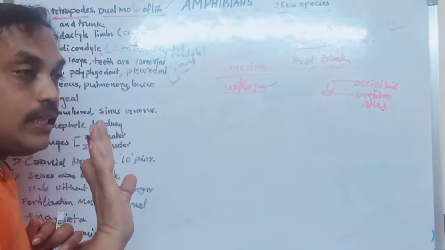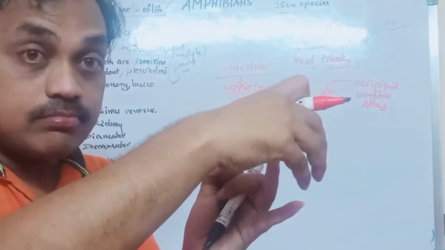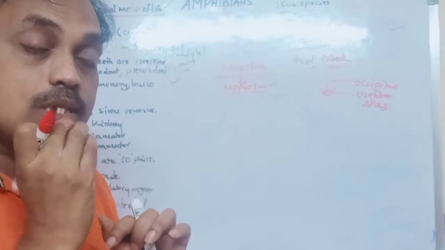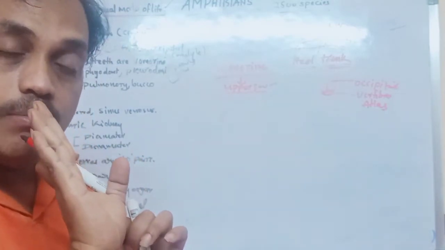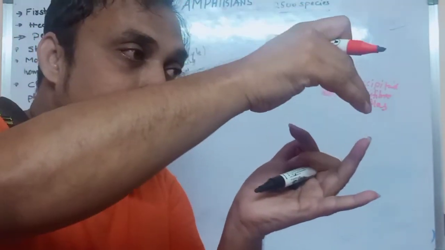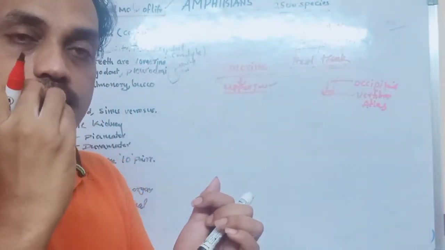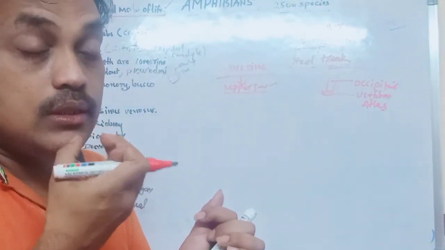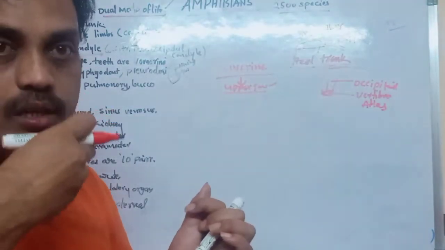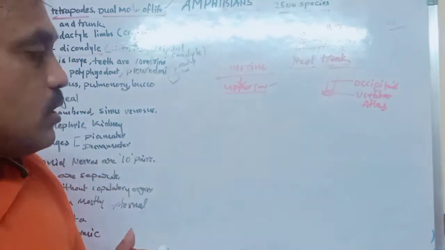What are those teeth useful for? To catch the prey and hold the prey. They are not useful for chewing. Chewing means eating. Whatever teeth are present in amphibians are useful to catch the prey and hold the prey, but not for chewing. Just think about the frog: it directly swallows the insects, whatever prey it feeds on. It is not chewing. So that is also very important.